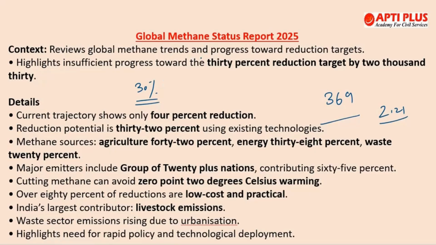And in India also, if we talk about the major sources of methane, then agriculture releases 42%, energy 38%, and waste 20%, that is from the landfills and wastewater. So these are the things that you need to remember about the Global Methane Status Report. The target is, as mentioned earlier, 30% reduction by 2030. That is the Global Methane Pledge, but of course we are not even close to that.